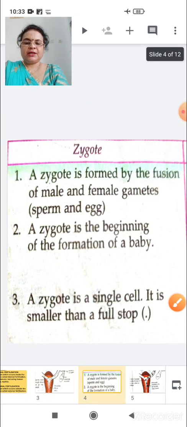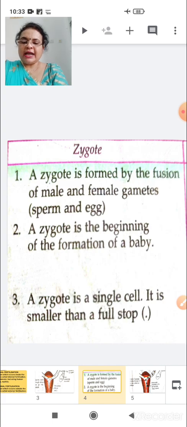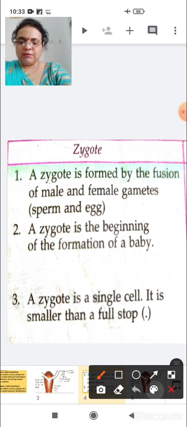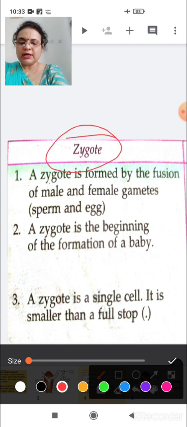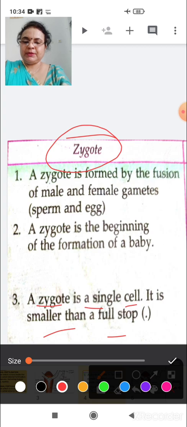Okay, see, zygote. So you all have studied about fertilization. After fertilization, what has formed? Zygote has formed. What is a zygote? A zygote is a single cell. It is smaller than a full stop.